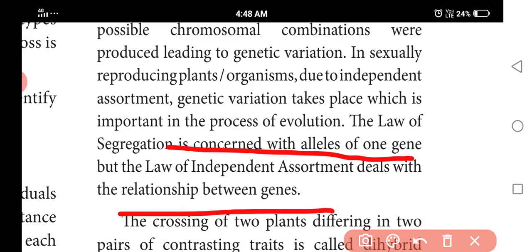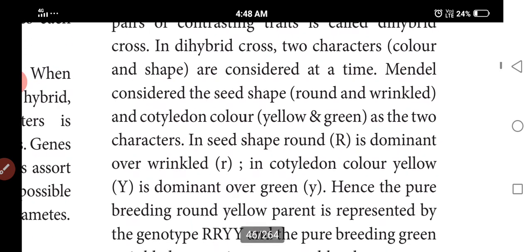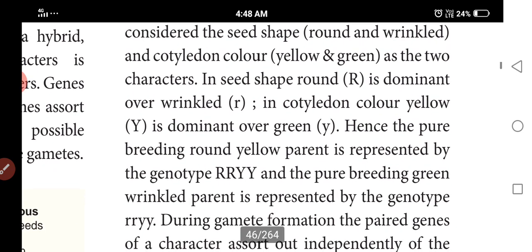So the crossing of two differing pairs of contrasting traits is called the dihybrid cross. Two characters, color and shape: color one character, shape one character, considered at the same time. The seed shape is round and wrinkled, and the cotyledon color is yellow and green. For seed shape, capital R, round, is dominant and wrinkled is recessive, small r. For cotyledon color, yellow is dominant and green is recessive.